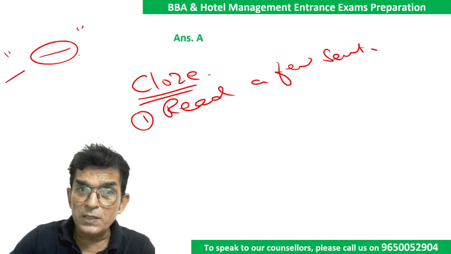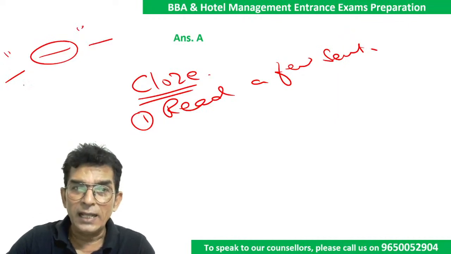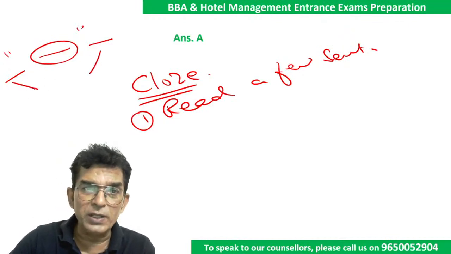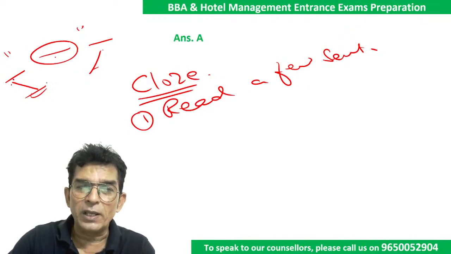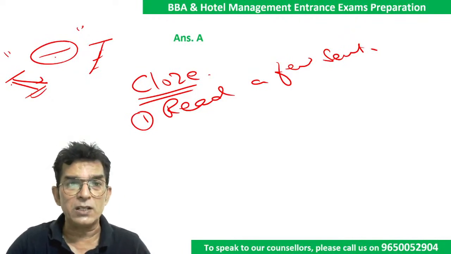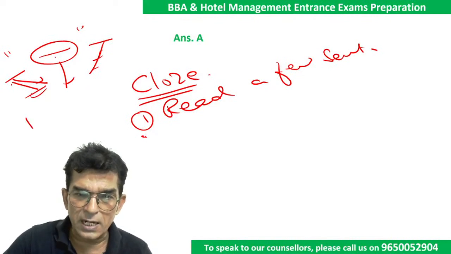Okay, so please pay attention to the words surrounding the blank and then take the clue from here, because there must be clues. Without clues the blank won't be there. यहाँ कुछ ना कुछ ऐसा होगा आसपास में. Okay, यहाँ पर भी और यहाँ पर भी कुछ होगा जो इसके बारे में बता रहा है कि मेरे को इस किस्म का वर्ड चाहिए. Then take the clues. Now second one is classify the blank.